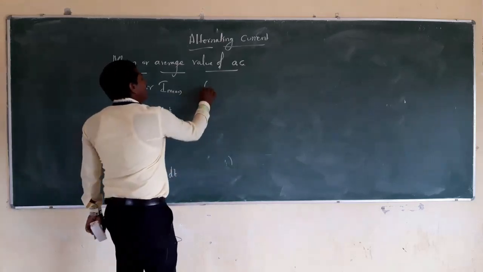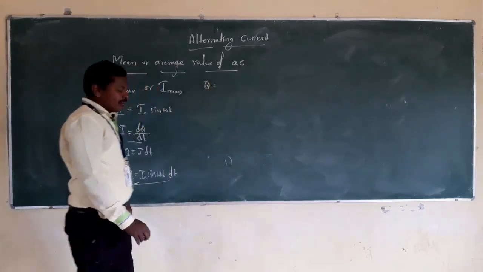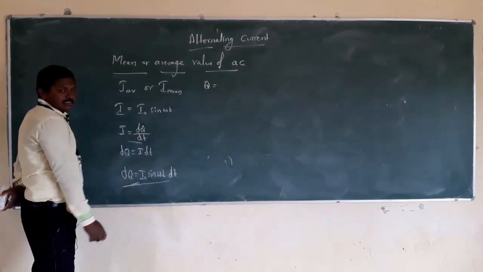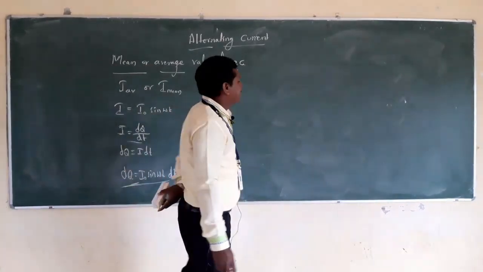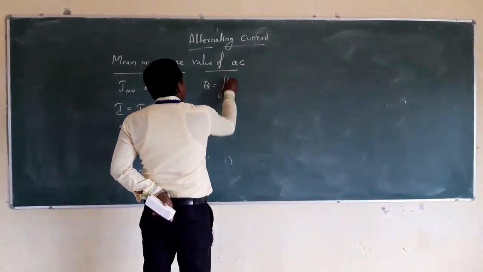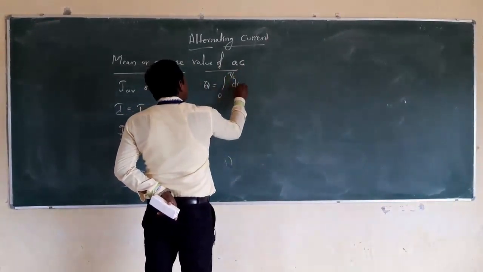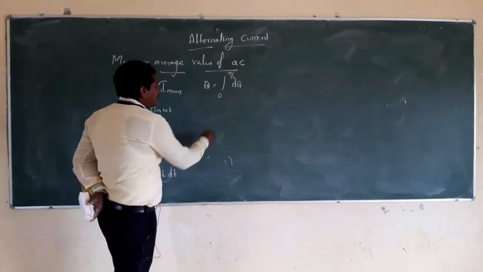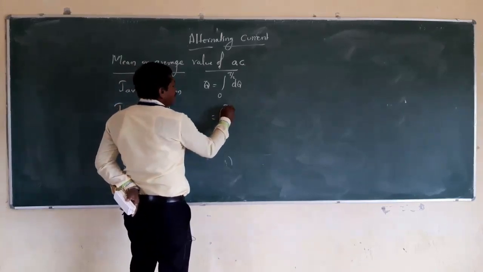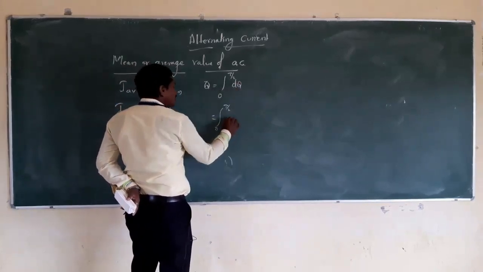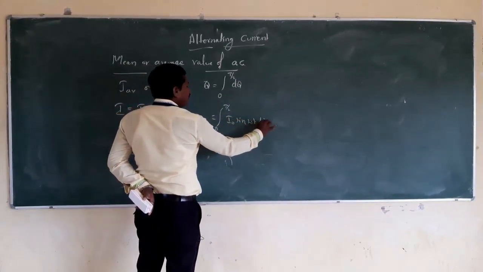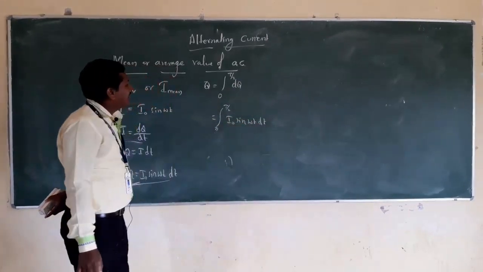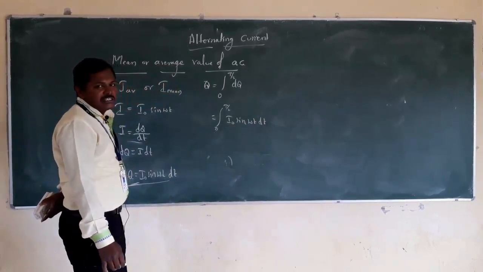Now the total charge which passes through the conductor in a half cycle is the integral from 0 to T divided by 2 of dq, that is I naught sine of omega t into dt.